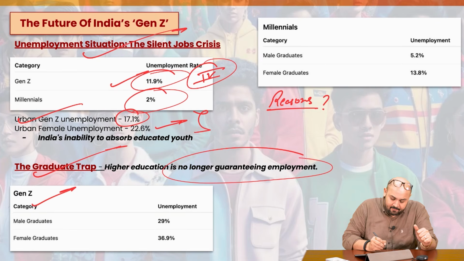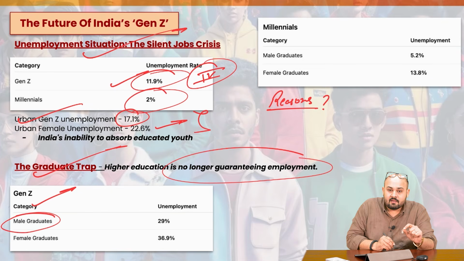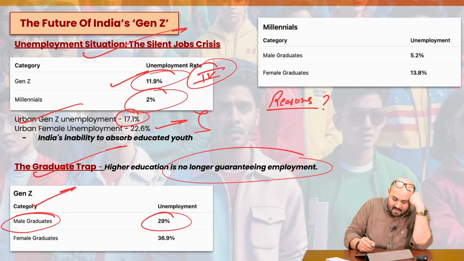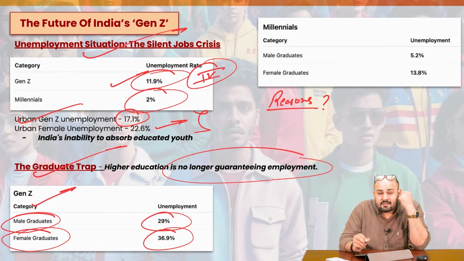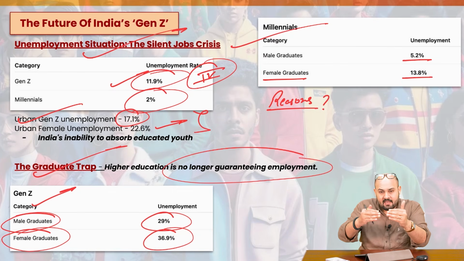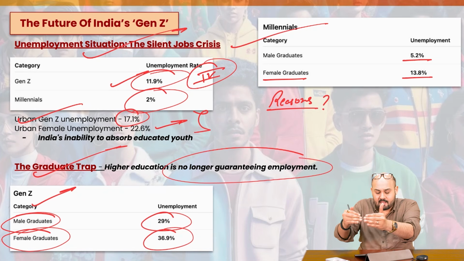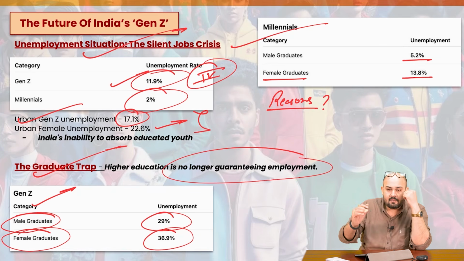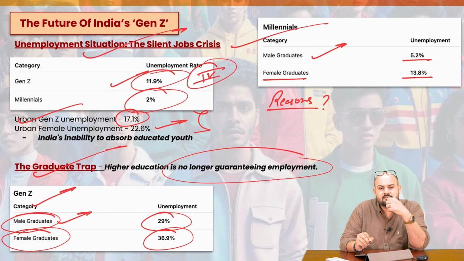If you just look at Gen Z, let's talk about the male graduates. What is the unemployment rate among male graduates? Almost 29%. And for female graduates, it's almost 37%. Can you imagine the unemployment rate? And these are the graduates. For millennials, it's still lower. For male graduates, it's 5.2%. For female graduates, it's 13.8%. Now, what are the reasons that you have a difference? Millennial male graduates have a lower unemployment rate. But once we talk about the male graduates of Gen Z, they have a much higher unemployment rate. Obviously, these male graduates must be younger than the male graduates of the millennial category.